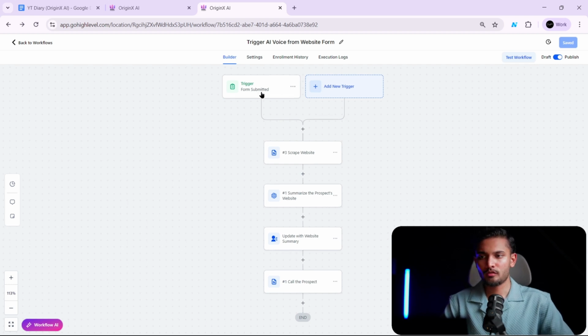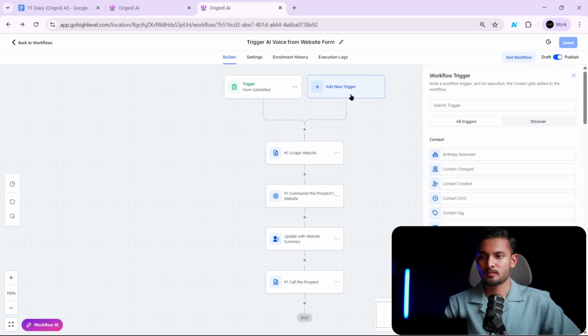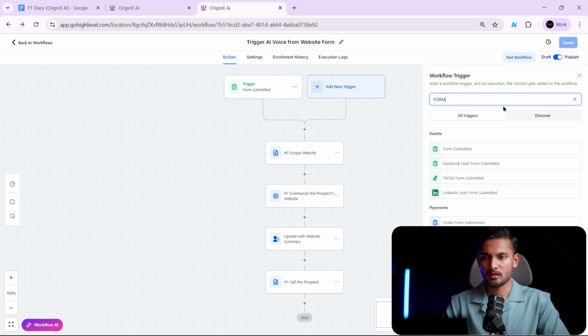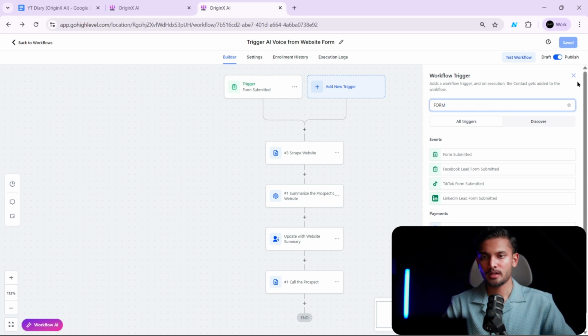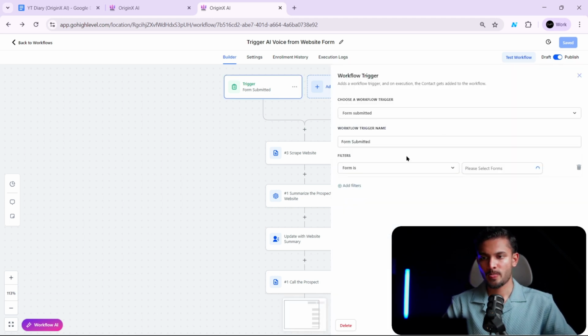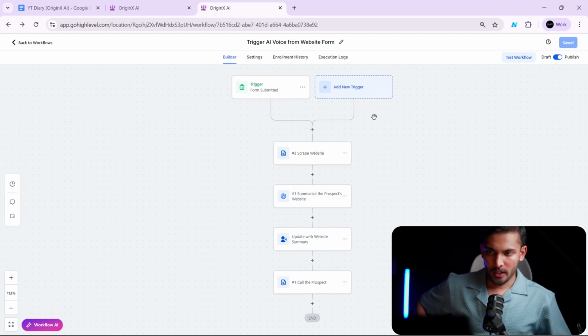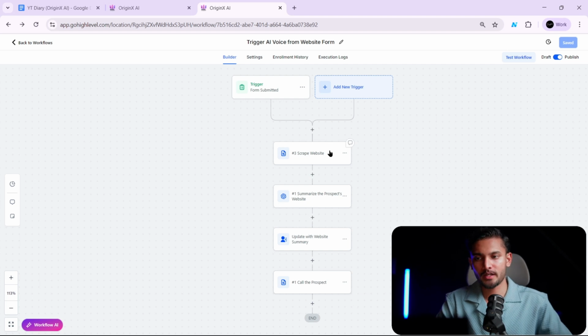So the trigger will be form submitted. So how you add a trigger, you just click here, and then you will search for form. So you will click here, and here you will search form. Yeah, so form submitted, you will select that, and then I'm just going to open this one. Form is, and you are going to select the name of the form that you have named. I named it this, so I'm going to select this one. I have this one available, and then now you don't need to add an action to create a new contact, because the contact is going to get created automatically.